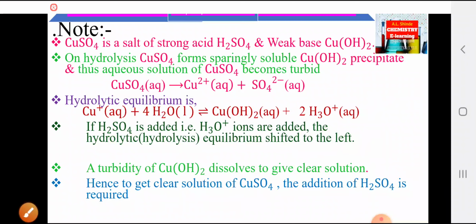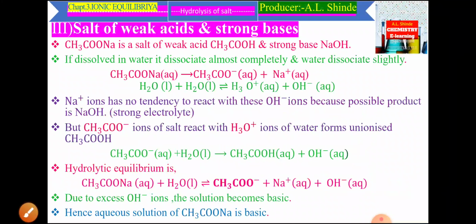Now, the third type of salt, that is salt of a weak acid and strong base. Sodium acetate is a salt of the weak acid, acetic acid, and the strong base sodium hydroxide. When this salt dissolves in water, it dissociates almost completely and water dissociates slightly. So we can see both reactions.